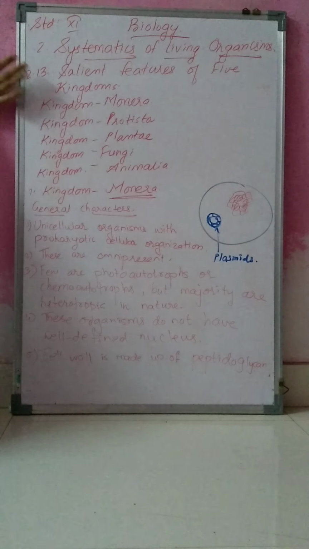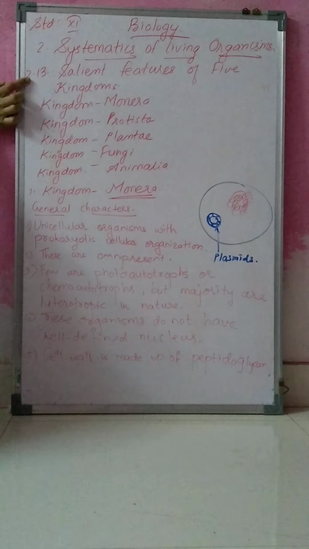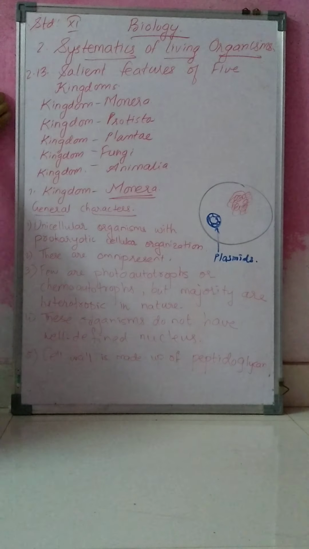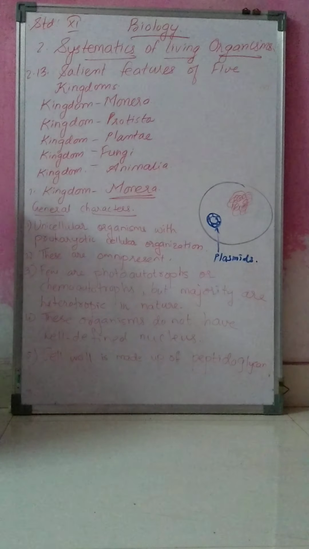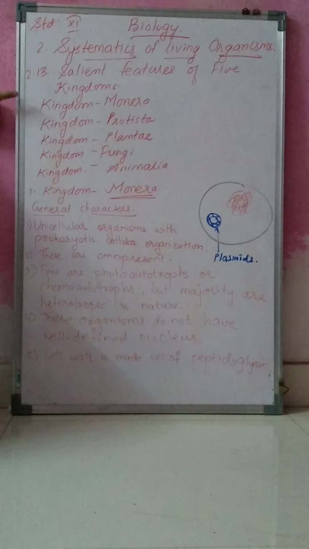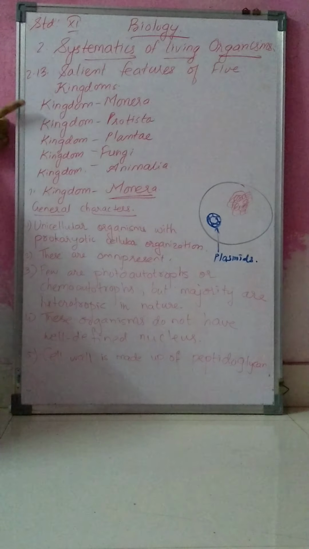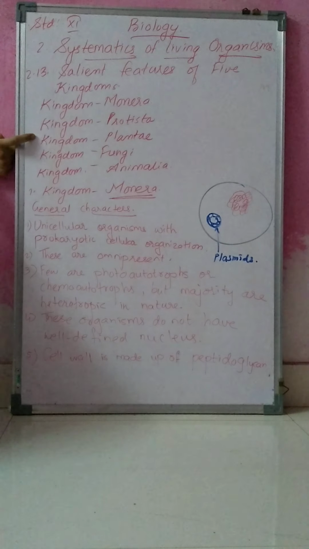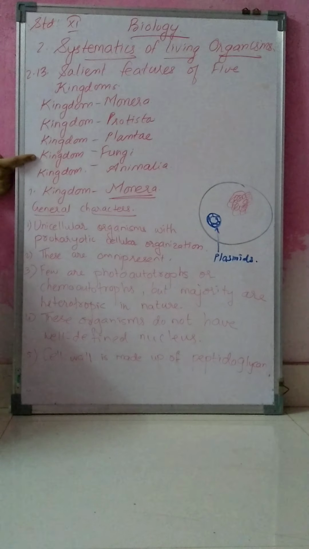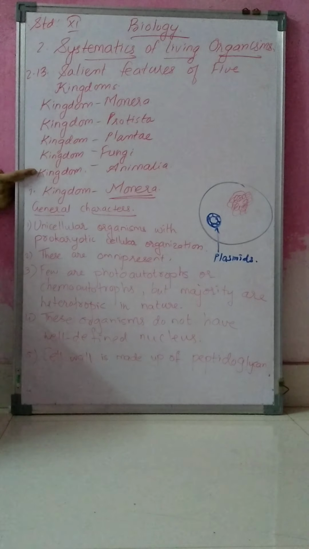You have to study only the salient features of five kingdoms. The five kingdoms are Kingdom Monera, Kingdom Protista, Kingdom Plantae, Kingdom Fungi, and the last kingdom is Kingdom Animalia.